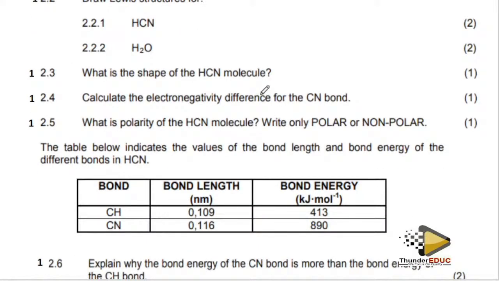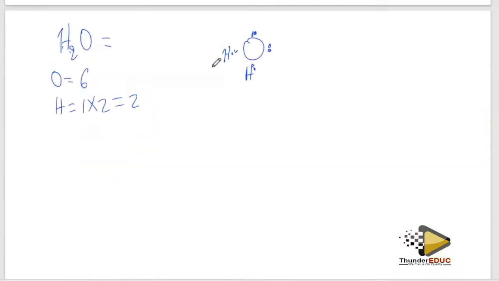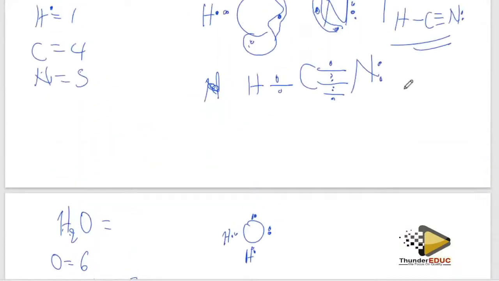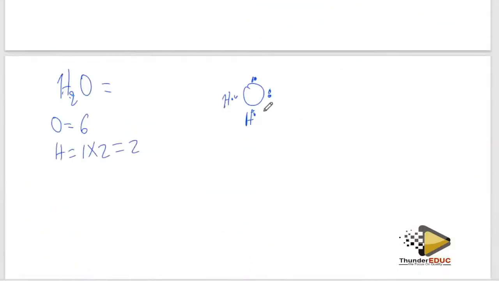What is the shape of hydrogen cyanide? Which shape are you going to form here? The shape you're going to form here, because this one is not going to push anything, is going to be linear, meaning that it's straight. Check here, it's going to be like that. But don't forget that for water, it's going to form a V shape or angular.